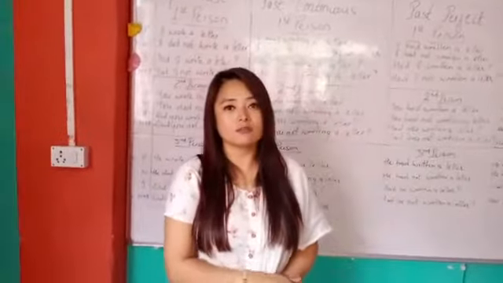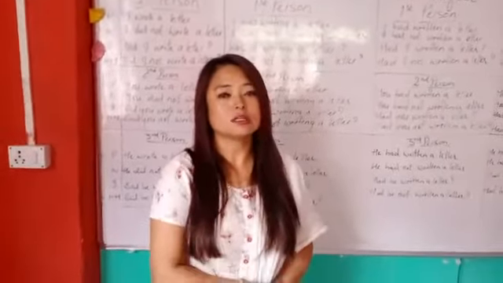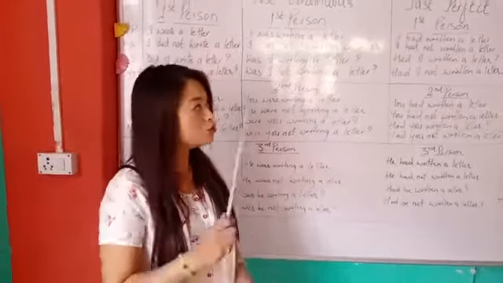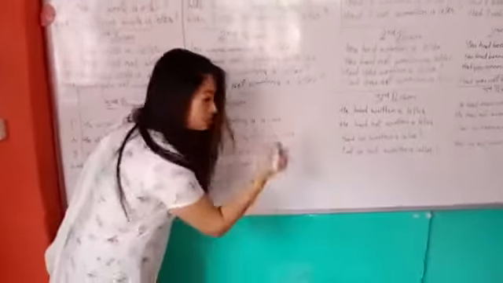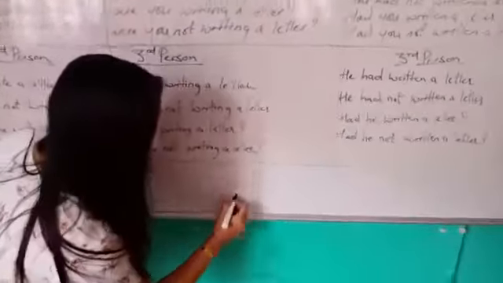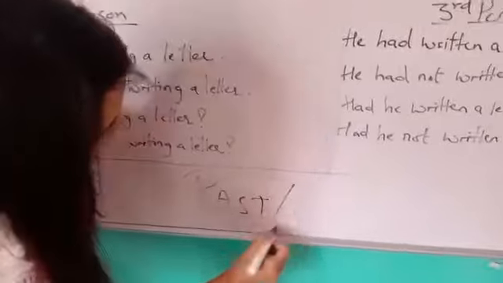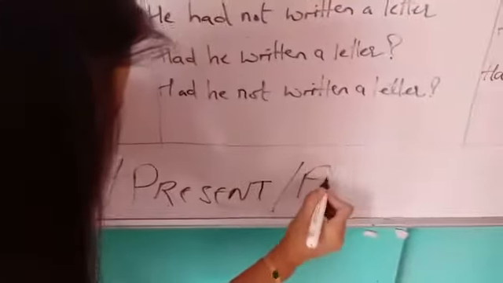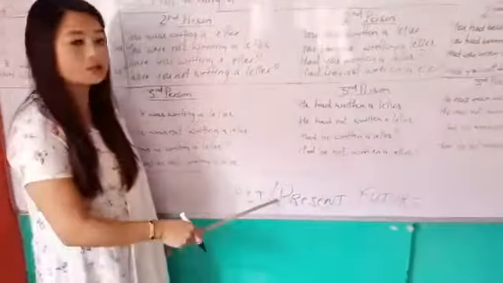Last time we learned about conjugations. Today we are going to learn a new chapter, that is tense. Before learning the tense, you should know that there are three types of tense. I'll write here, I have already mentioned on the board: past, present and future. Every one of you is familiar with these three.